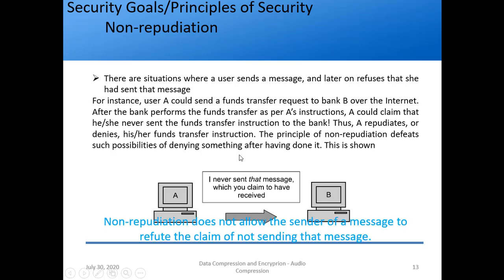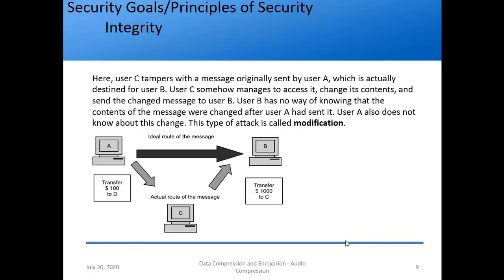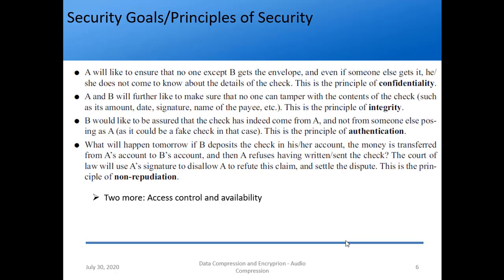So what is non-repudiation? It does not allow the sender of a message to refute the claim of not sending that message. At the start we saw that example: if B deposits the check in his or her account, the money is transferred from A's account to B's account. But if A refuses, what can the court of law do? It will say that in the check your signature is there, right? So this is the principle of non-repudiation.